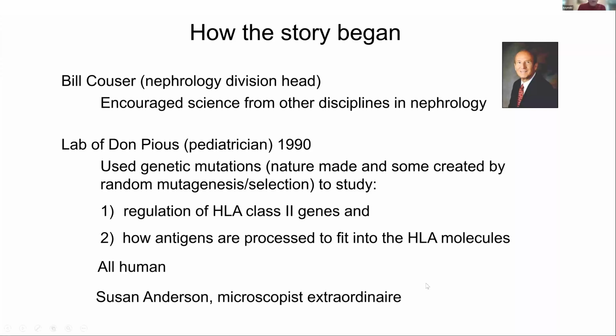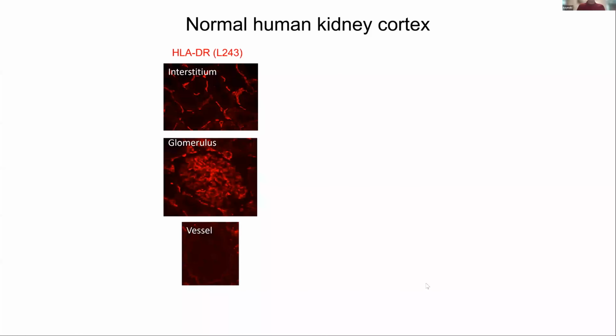And there I met this microscopist, Susan Anderson. She had been in the university a long time and was probably one of the best microscopists we had. So we had these reagents for class 2, and Susan said, go get me some kidney and let's see if we can find any of these class 2 proteins in the kidney. Now you can use an antibody to class 2 proteins that's specific for a certain allele, or you have some antibodies that will look at all of, say, the DRs or all of the DQs and DPs. And when we did this, this is what she found.